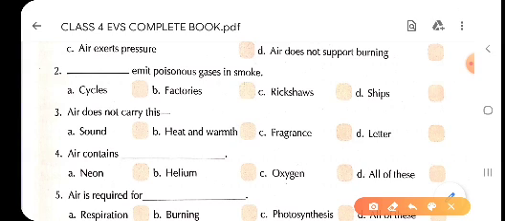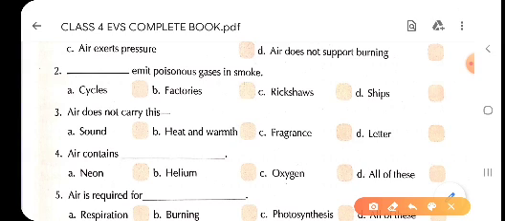That is why we are able to hear each other or any other sound produced around us. Option B is heat and warmth. We feel the heat and warmth of the sun only because of the air, as it carries heat and warmth of the sun to us. Option C is fragrance. We can get the fragrance from anywhere only because the air carries it, and that is why we are able to smell it. So children, these are the 3 things which are carried by air.